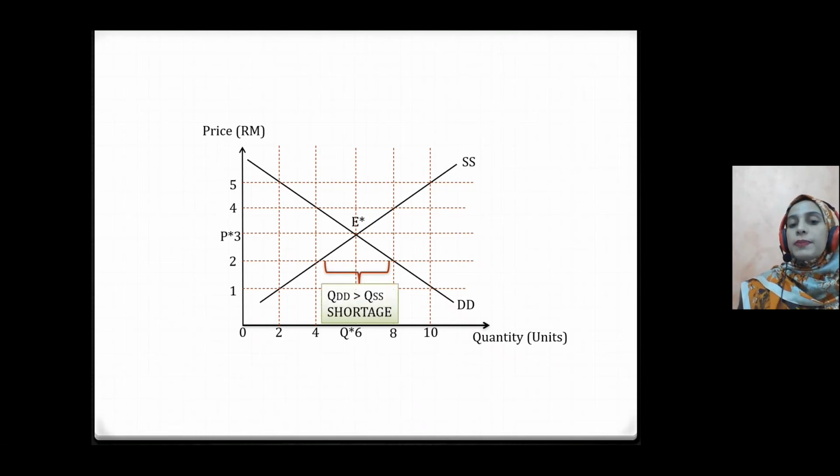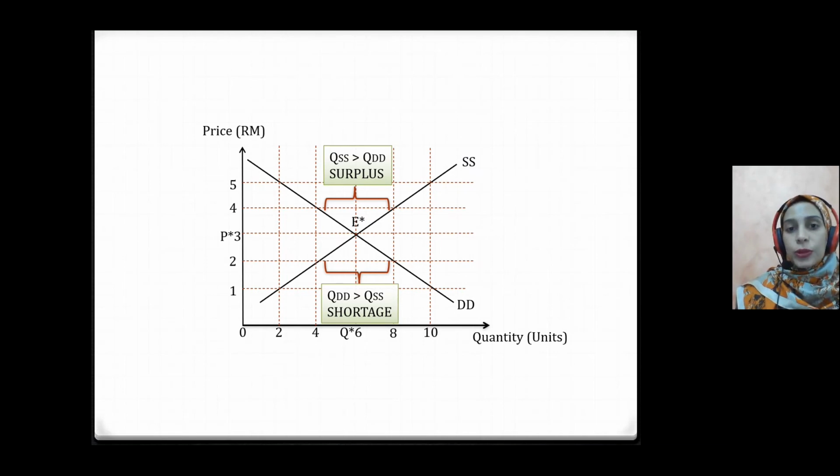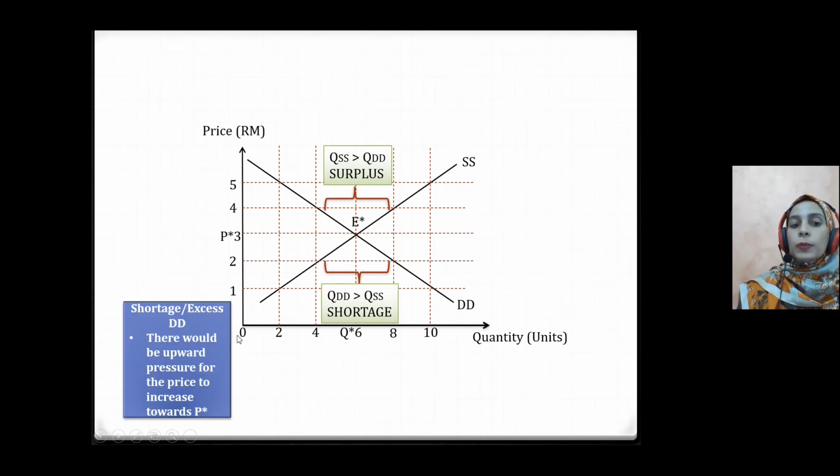Now, if the price is below the equilibrium price, there will be shortage just now because the quantity demanded will be greater than quantity supplied. And if the price is above the equilibrium price, there will be surplus because the quantity demanded is less than the quantity supplied. Now, if the condition is not in equilibrium, or we see that it is disequilibrium, then what happens to the price and quantity? So when there is shortage or when the price is below the equilibrium price, there will be upward pressure for the price to increase towards the equilibrium price.